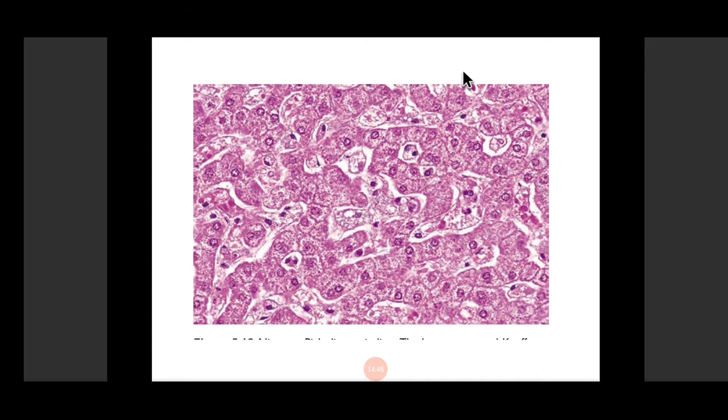On electron microscopy, how can you confirm it? On electron microscopy, there are going to be vacuoles that are secondary lysosomes that contain concentric laminated myelin figures, which are known as zebra bodies. That is classical of Niemann-Pick disease.